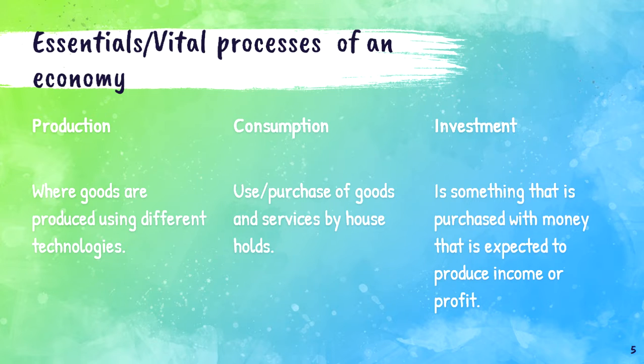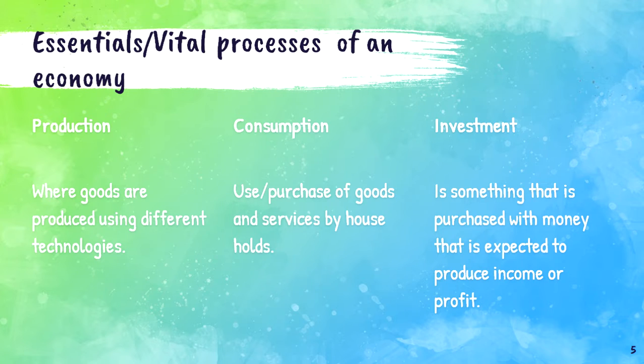They are production, consumption, and investment. You might have learnt about all these concepts in class 9 or 10, but in class 11 and 12, you will go into deeper knowledge, and you can gain more information from the books or from the materials.